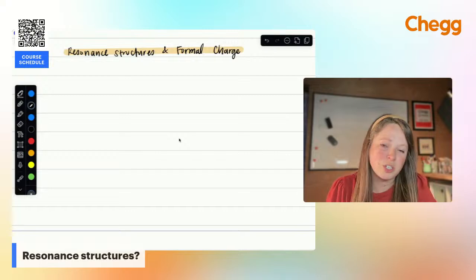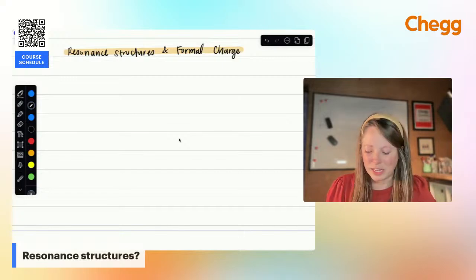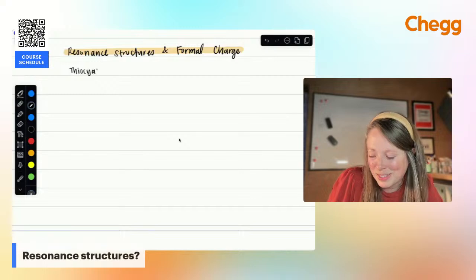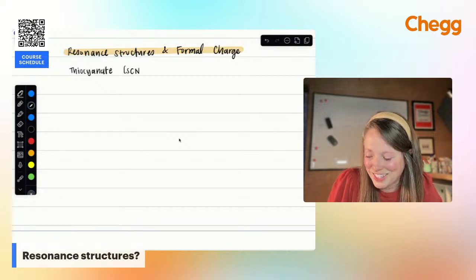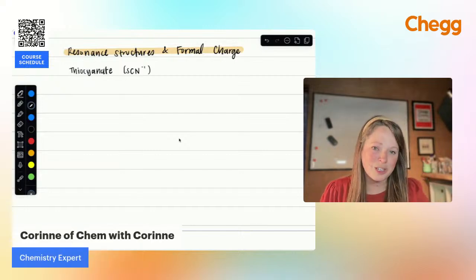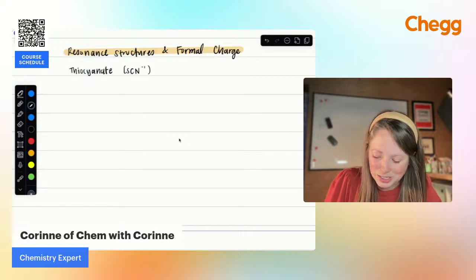With a resonance structure, we're going to have multiple structures that are possible for a covalent molecule. So let's say I have thiocyanate. It's one of our polyatomic ions. If you have not memorized the polyatomic ions, this is a helpful one to know, but it's just SCN. It has a charge of -1. So what we want to do first is draw the possible Lewis structures.